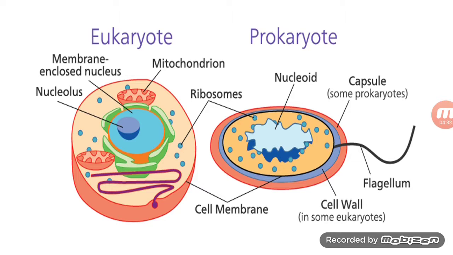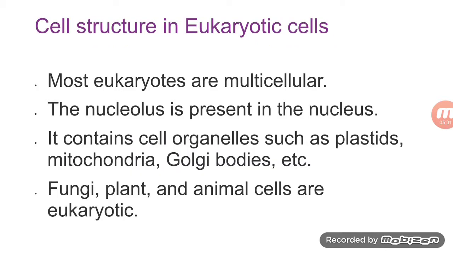But in case of prokaryotes, in the right hand side picture, you can see that the nucleus is not organized. Everything is scattered over there, and this unorganized nucleus is known as nucleoid. One extra thing, there is an additional wall outside the cell that is known as capsule. It is present in some of the prokaryotes.